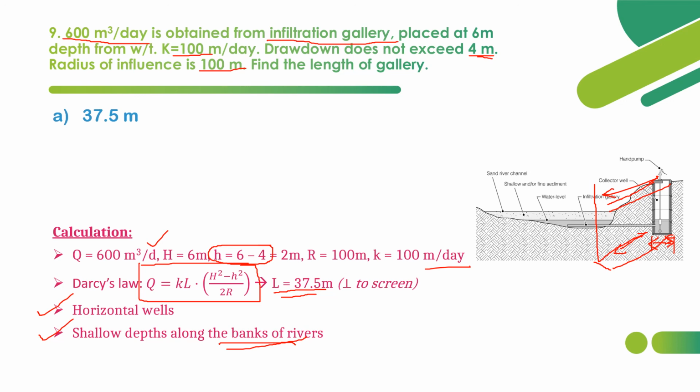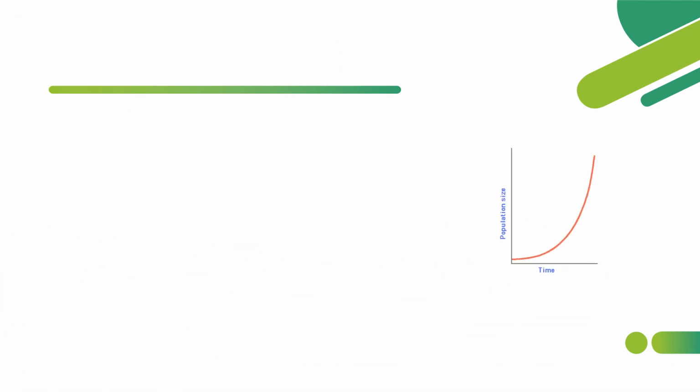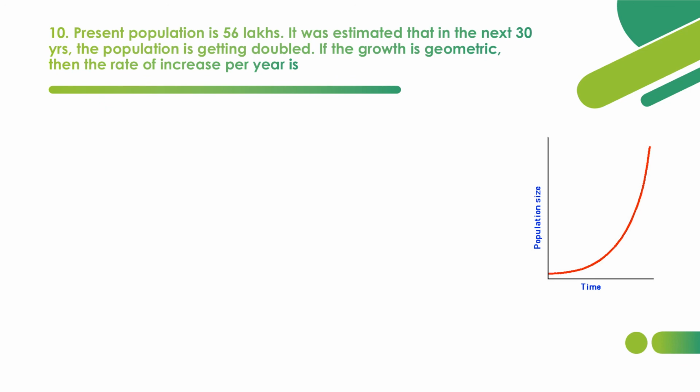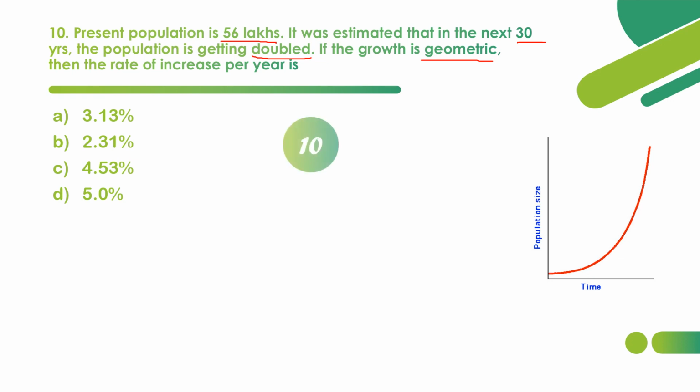Now let's move on to last question, 10th question. 10th question is based on geometric method of growth rate. They have given the present population 56 lakhs and estimated population in the next 3 decades or 30 years is nothing but the double of the present population. So we have to find the rate of increase of population per year. Option A 3.13 percentage, option B 2.31 percentage, option C 4.53 percentage, option D 5.0 percentage. So what is the rate of increase of population per year with respect to the given scenario? Method followed is geometric method.